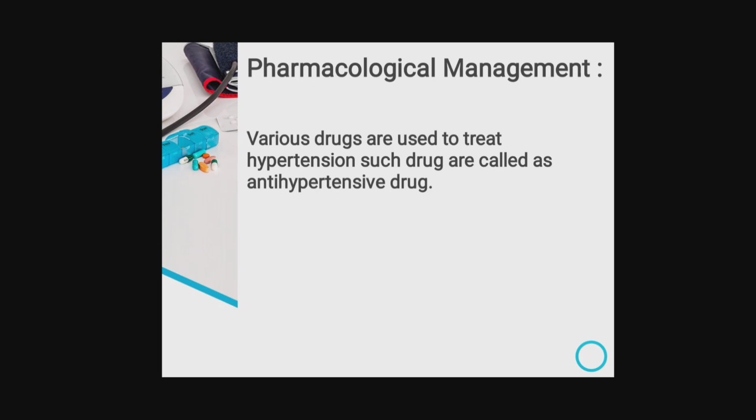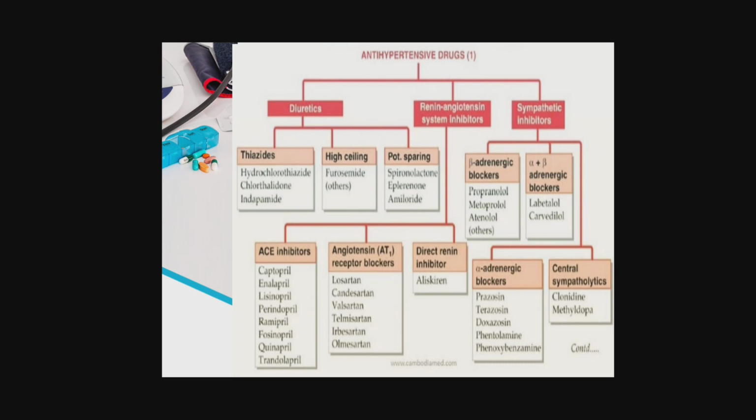Then moving to the next part, pharmacological management. Various drugs are used to treat hypertension. Such drugs are called antihypertensive drugs. So these are the antihypertensive drug classes. First, diuretics. These are again divided into thiazide diuretics, high ceiling or loop diuretics, and potassium sparing diuretics. The next is renin-angiotensin system inhibitors, as we studied earlier, the RAS system. So these drugs act on that RAS system.